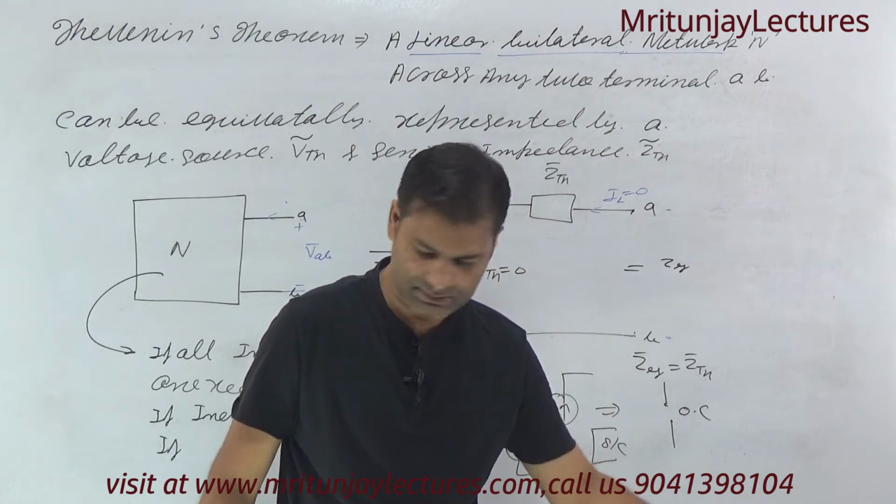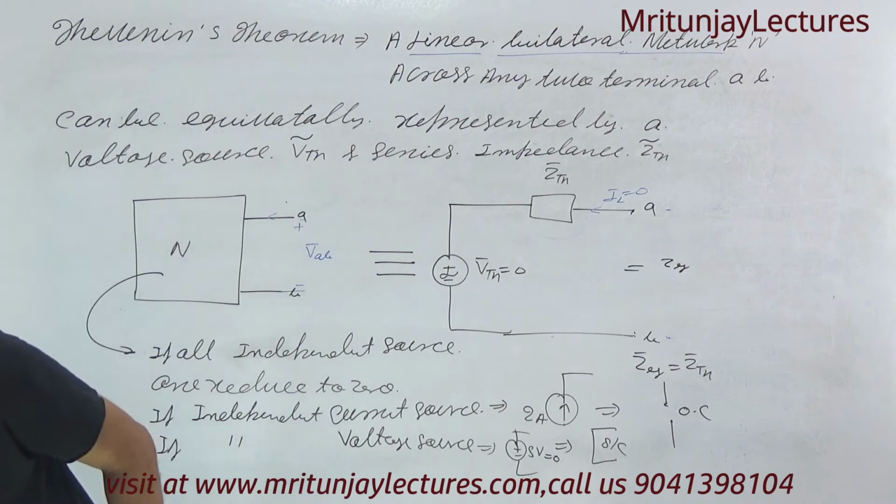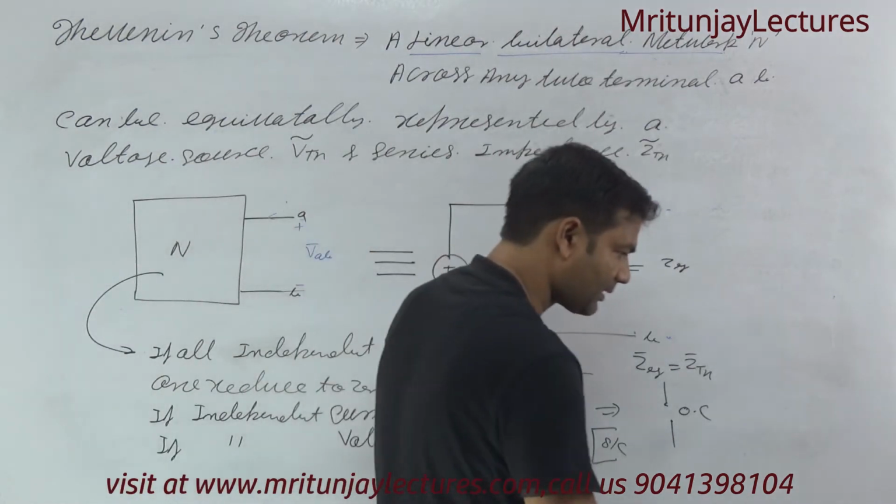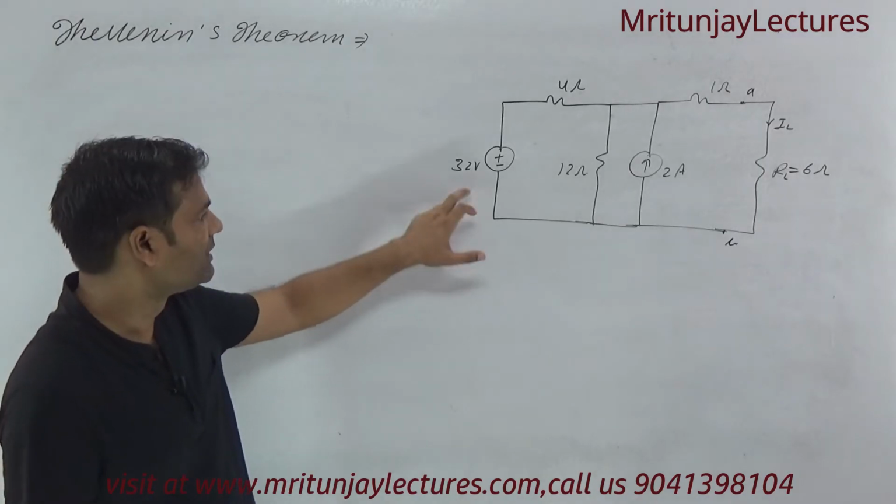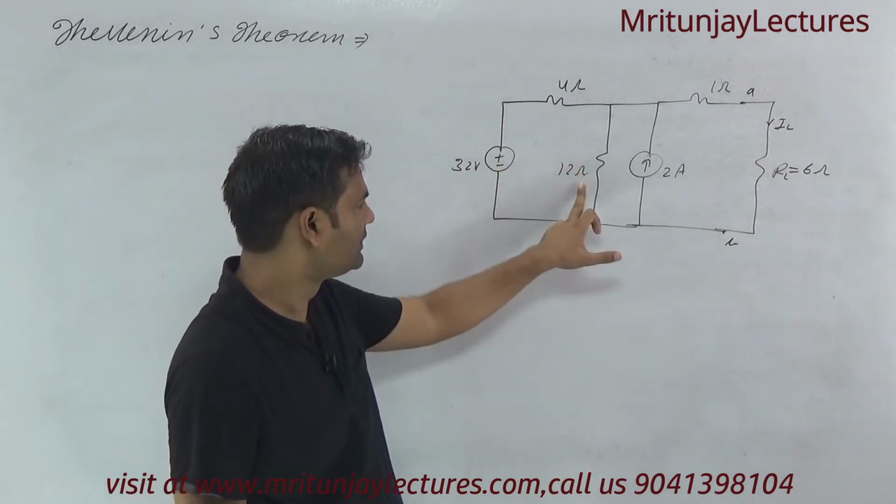Okay, so it is clear what the meaning of this one is. That is 32 volt, 4 ohm.